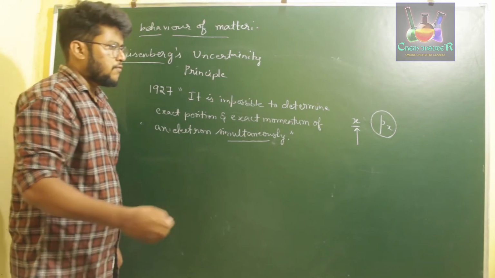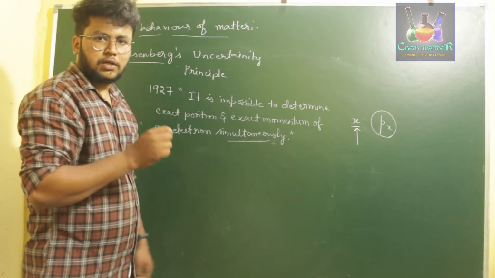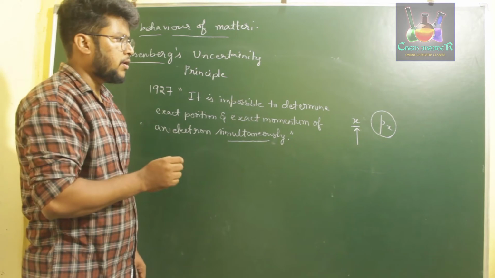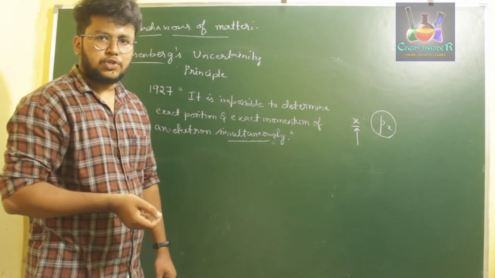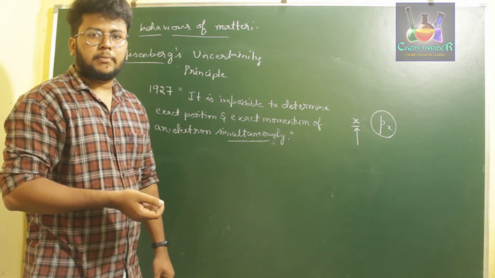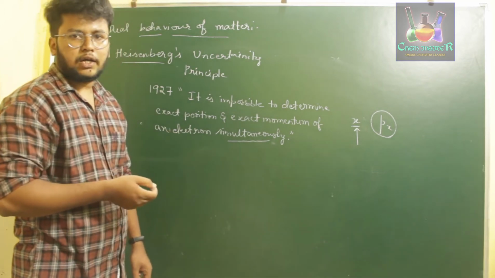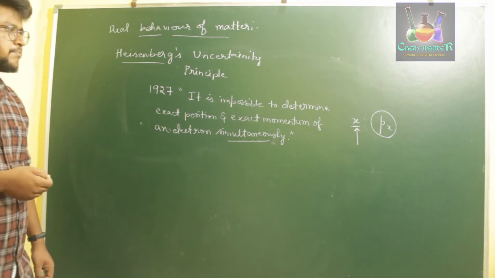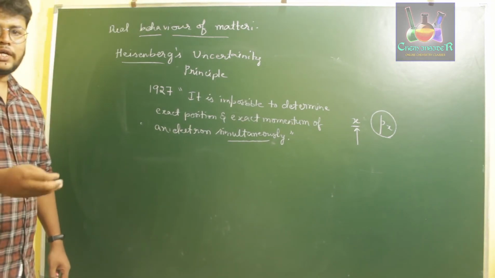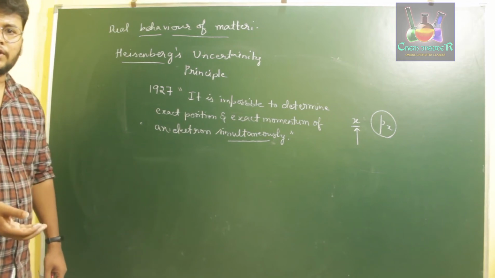So if you determine the exact position of the electron, you won't be determining the exact momentum of that electron, or if you determine the exact momentum, you won't be able to determine the exact position of the electron. That is what Heisenberg's uncertainty principle says. Let us say we are not exactly finding the values, we are guessing.